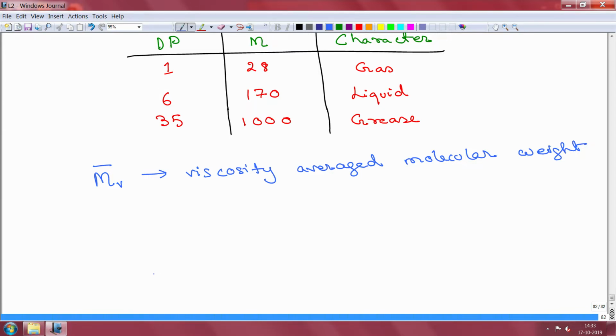Whenever they report an average molecular weight, you must ask yourself, or you must ask the manufacturer, which particular average value are they reporting? Is it the number average, or the weight average, or the viscosity average? More often than not, it is weight average, but in some cases they can also report viscosity average. The equation relevant to this I will discuss at a slightly later stage, because I have to introduce a few other things first.